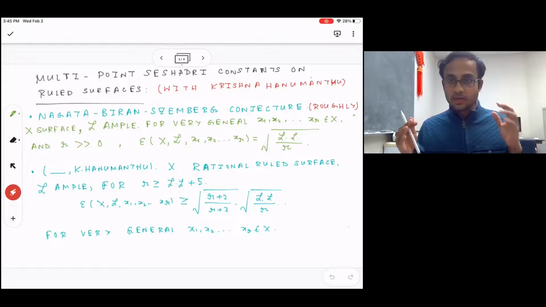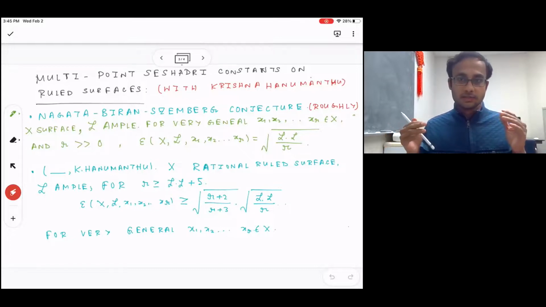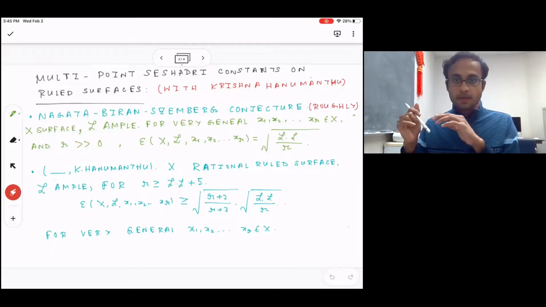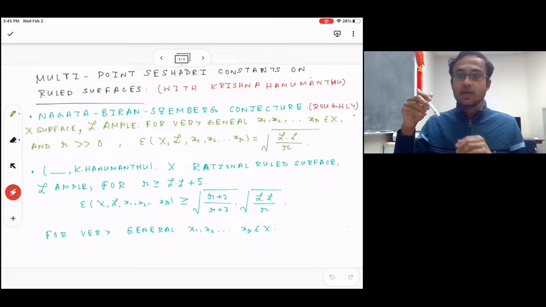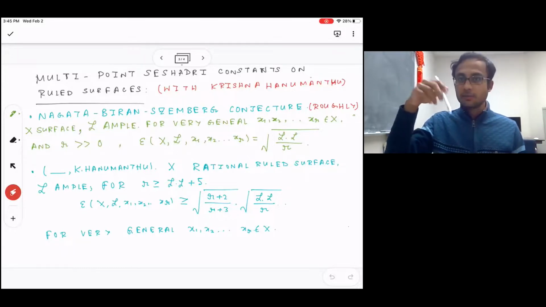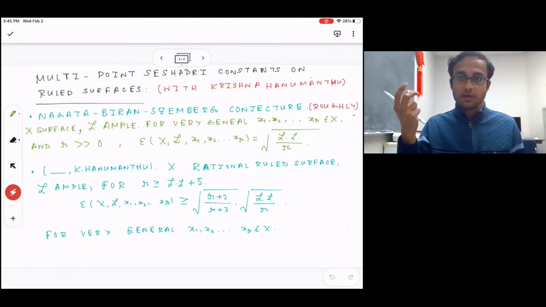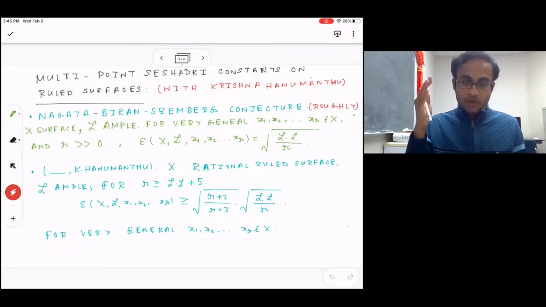So the famous Nagata-Biran-Szemberg conjecture says that roughly when the number of points is large enough and the points are very general, then the Seshadri constant at those very general set of points should have a well-prescribed maximum value.